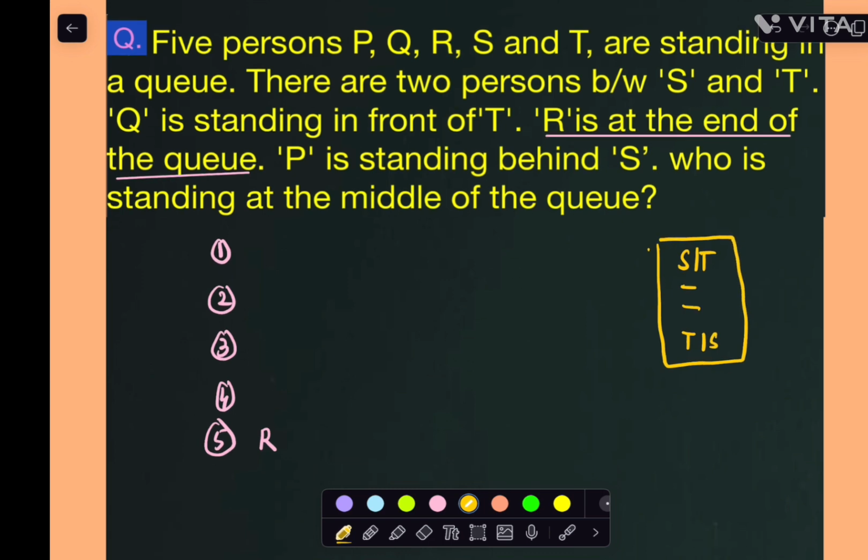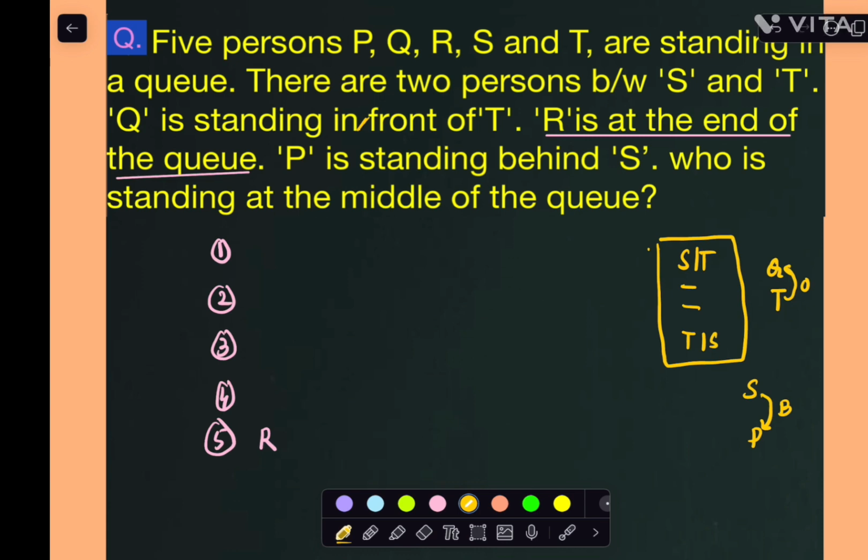Next one, ma. Q is standing in front of T. In front means immediately before, right? So Q is standing in front of T only. If I know the T value, Q is standing in front of this particular thing. Between these two there are zero gaps, right? Now P is standing behind S, right? Behind means what, ma? Behind only, no gap. Gaps we can't specify here. So P is standing behind S, right?